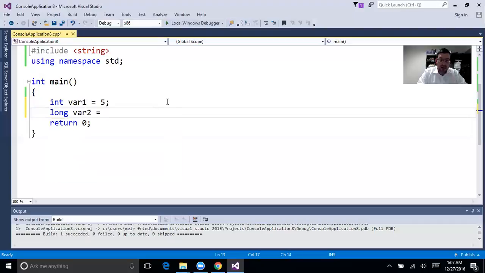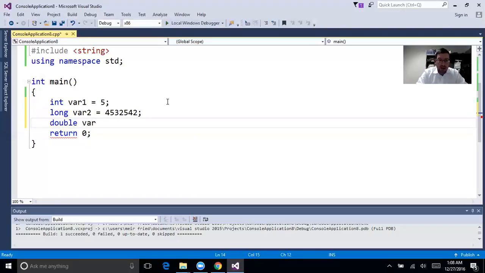var2 equals 3, 4, 5, 3, 2, whatever. Okay, notice the semicolon. A long is just going to be bigger. Now they have lots of data types. In fact, there's this thing called a double, which is going to be double the single precision.